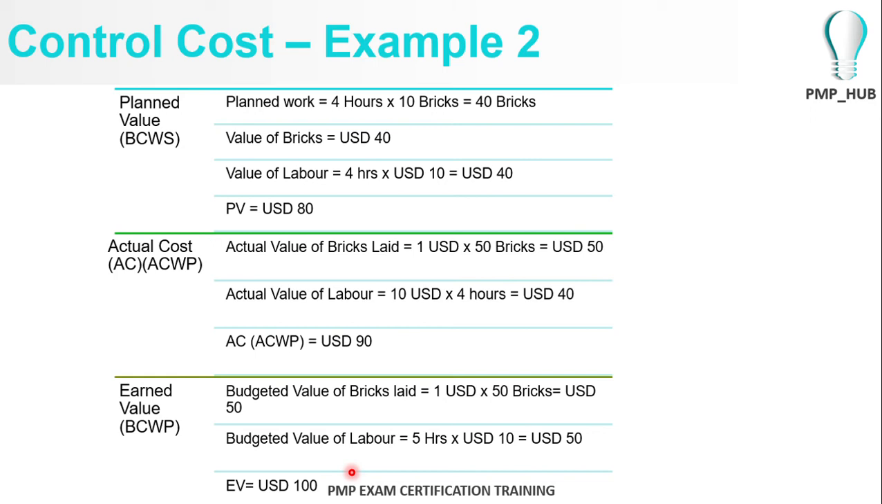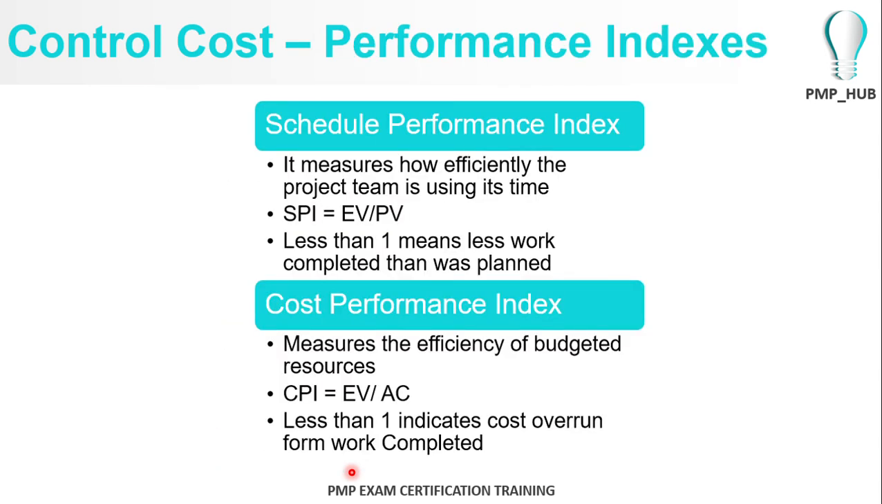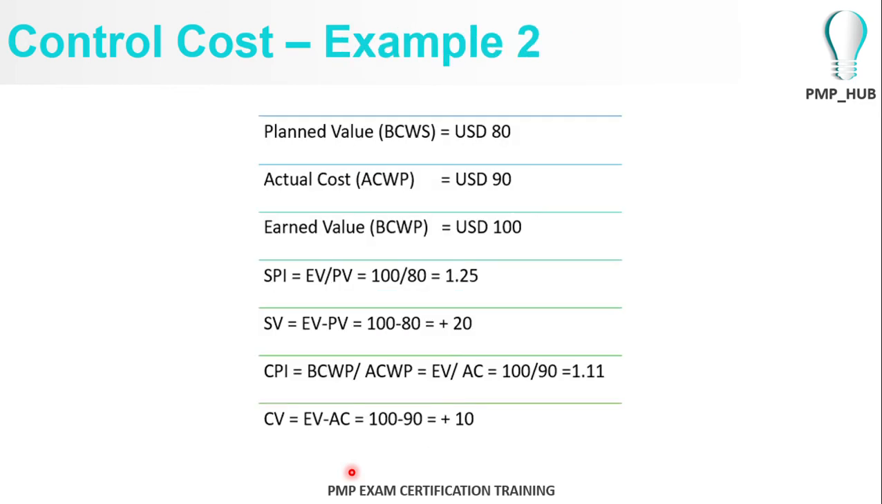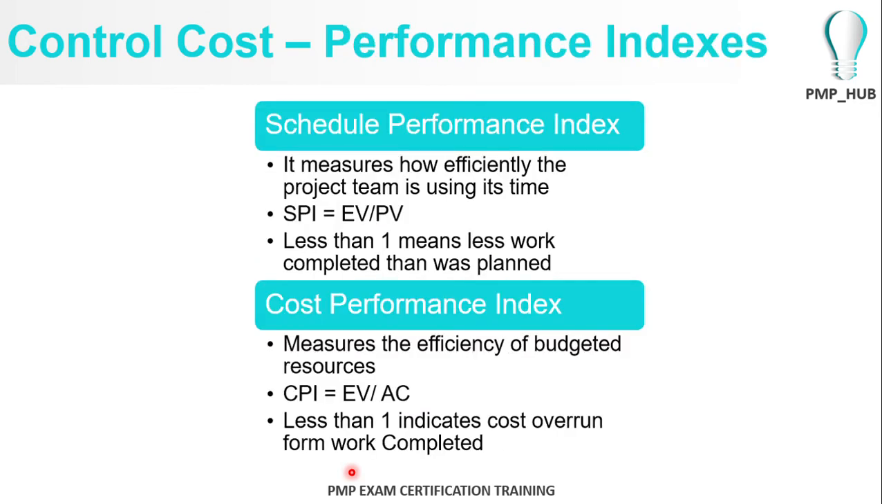Same thing here, the calculation you can go through. Then again, there's something called when you predict. For prediction purposes, there are 2 indexes: schedule performance index and cost performance index. Nothing much rocket science. Schedule performance index is actually earned value divided by the planned value. So the planned value is here, the budgeted value is here, and the earned value is here.